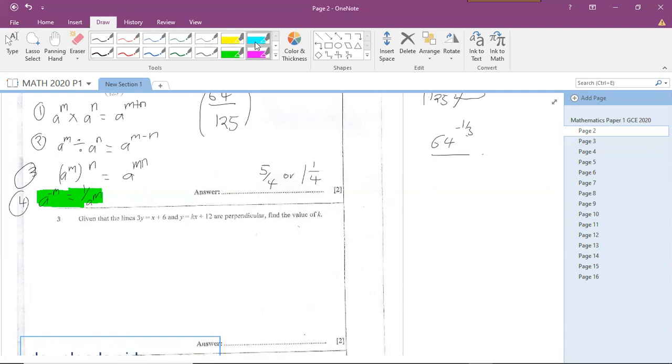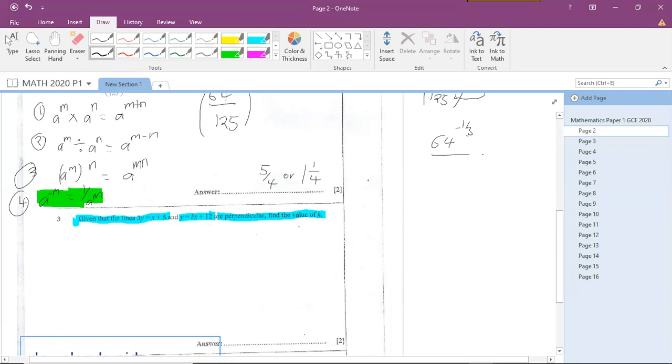Let me use this blue. Given that the lines 3y equals x plus 6 and y equals kx plus 12, and they are perpendicular, find the value of k. So to solve this question, you have to know two things.